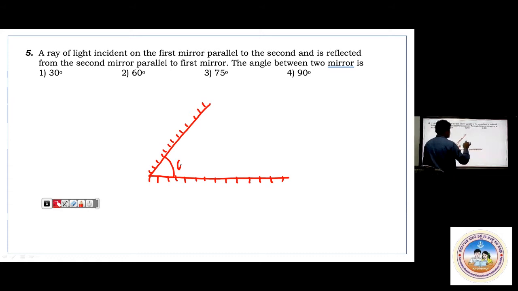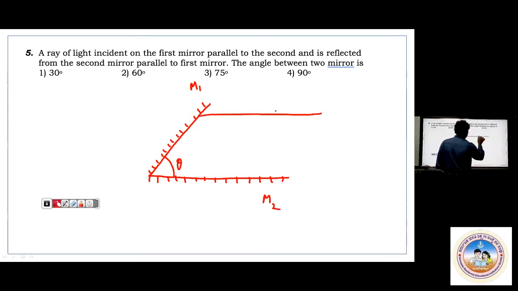Now what we are telling is a ray of light. This is M1, let me say this is mirror 1. This is mirror 2. A ray of light which is parallel to the second mirror, or the first mirror. In any way, you take a ray of light incident on the first mirror parallel to the second. This is the second mirror, and I am taking one ray of light parallel to it.